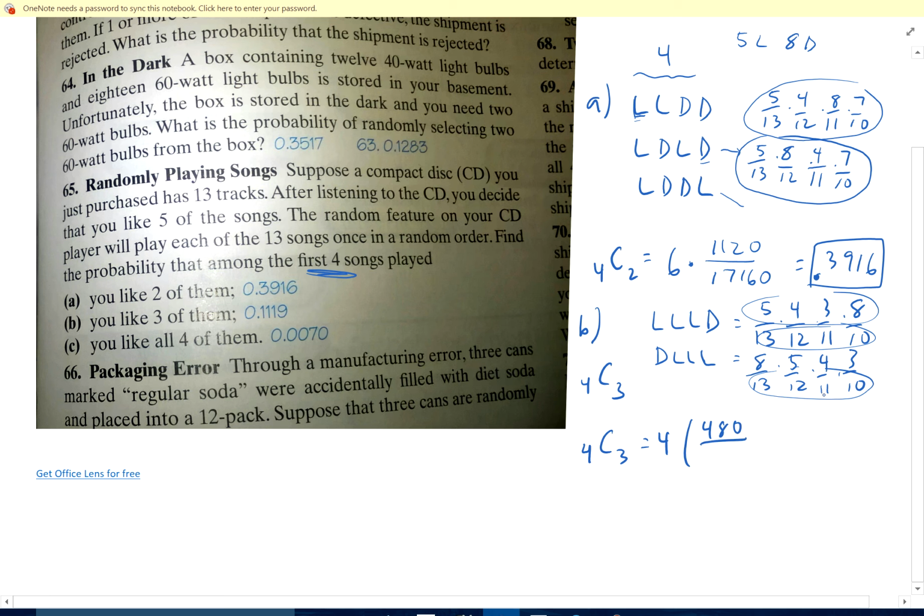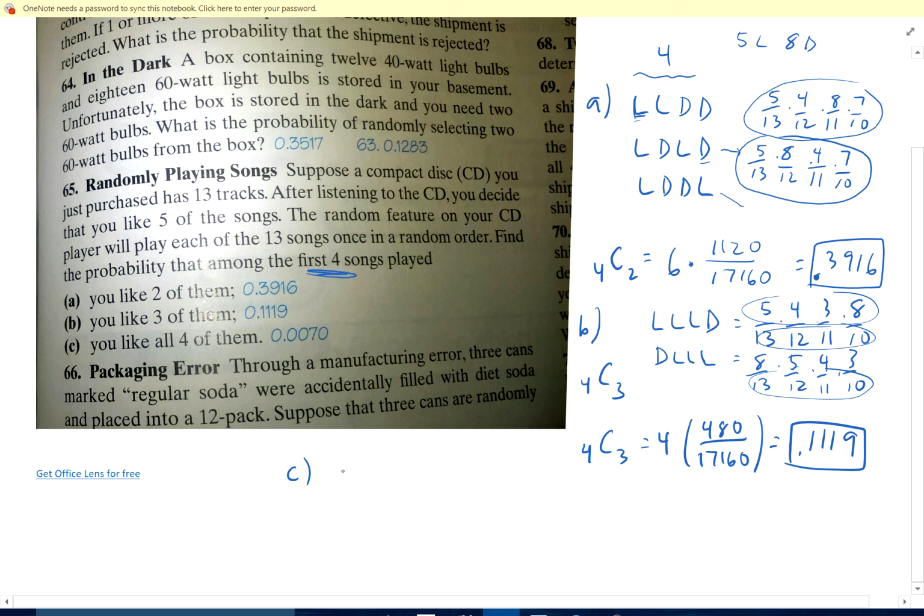And I already know 13, 12, 11, 10 from up here, 17160. So I do 480 divided by 17160 times 4. And I get 0.1119.